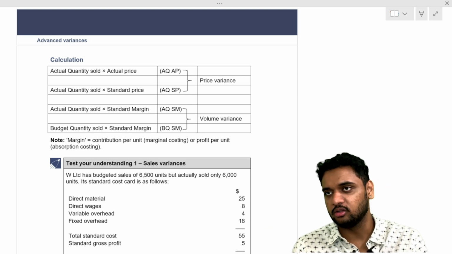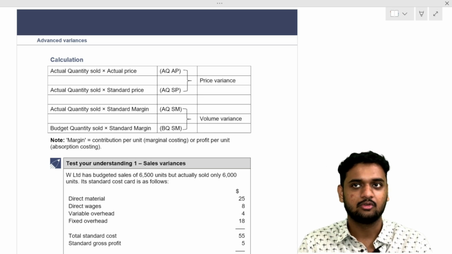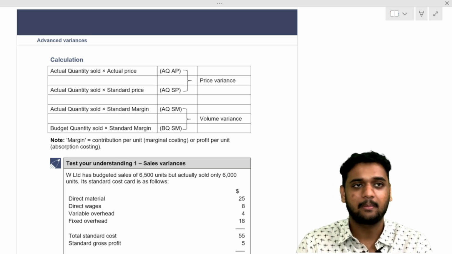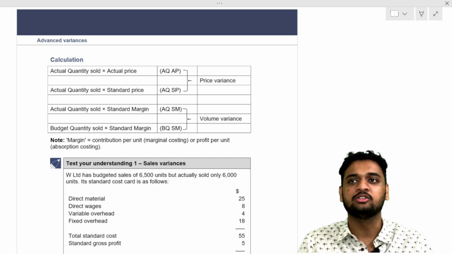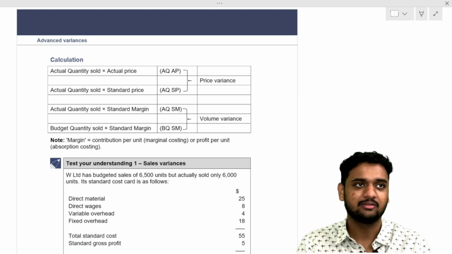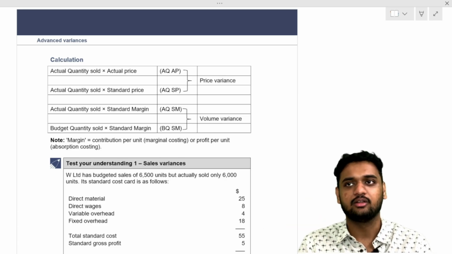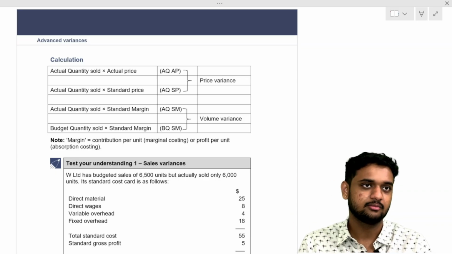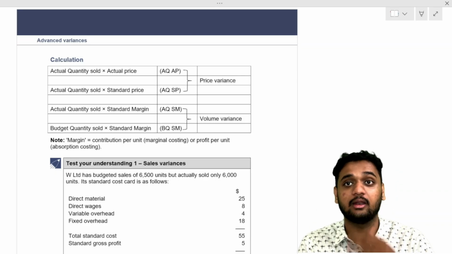I actually sold 1000 units. How much did I lose? 20 into 1000, 20,000 rupees I lost because of selling for a lower price.